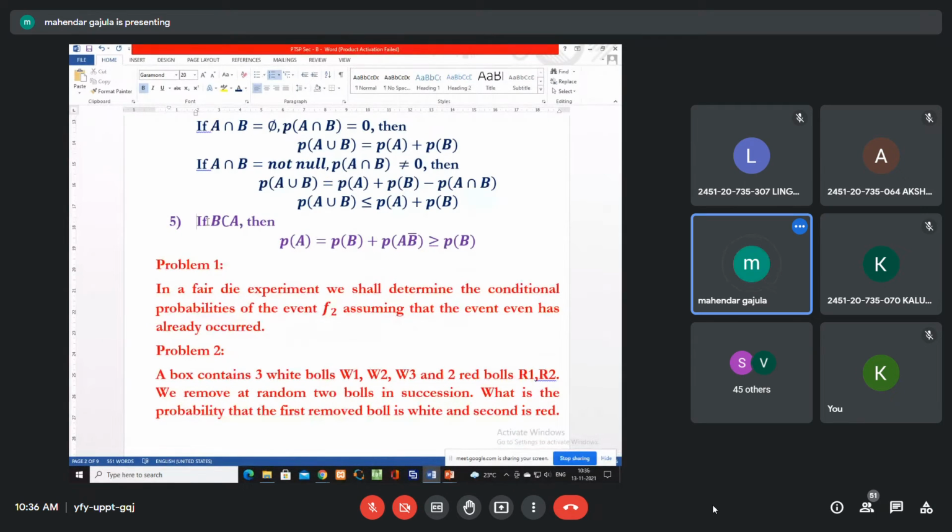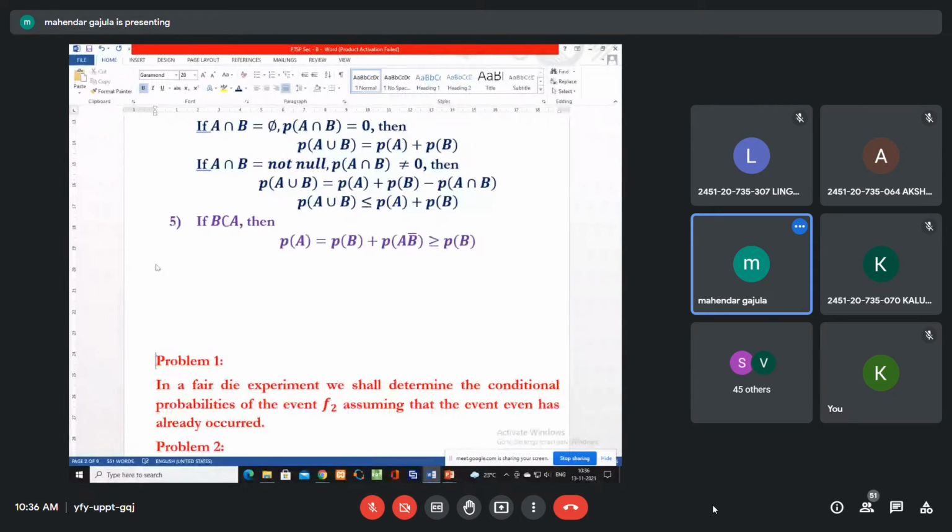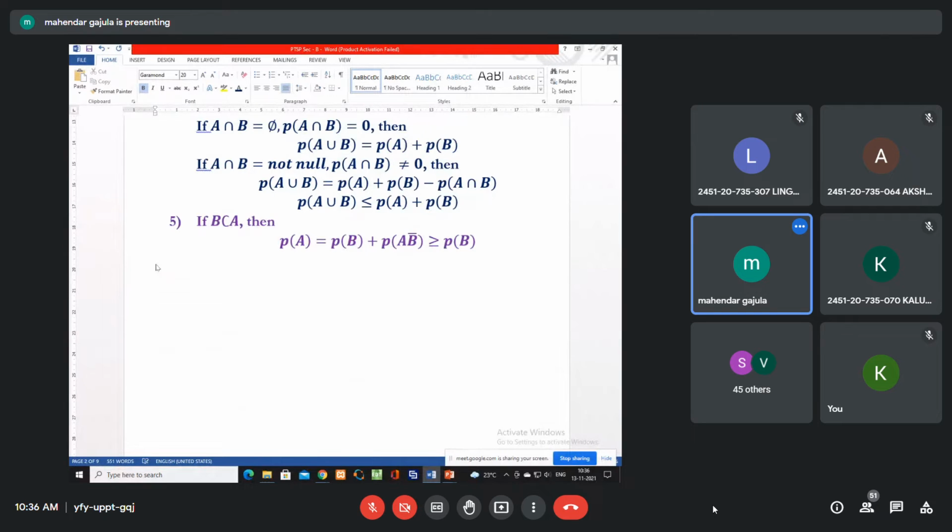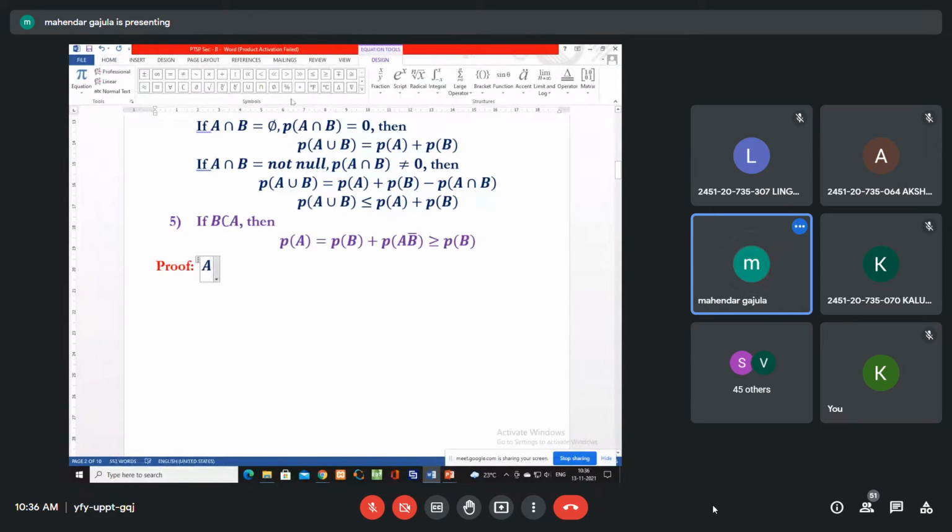The last proof. So how to prove this? B is a subset of A. Now can someone tell me what is A intersection B?